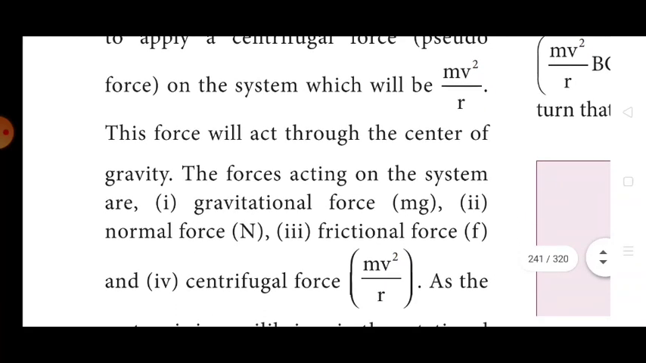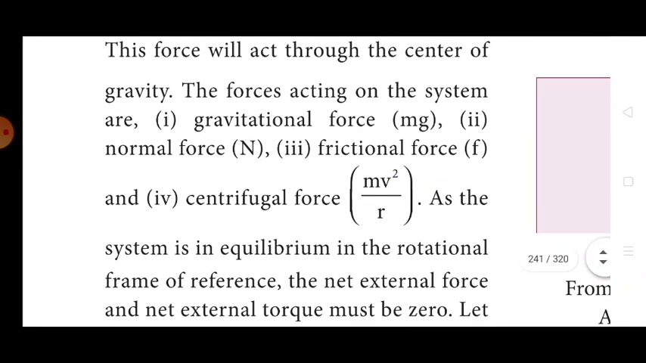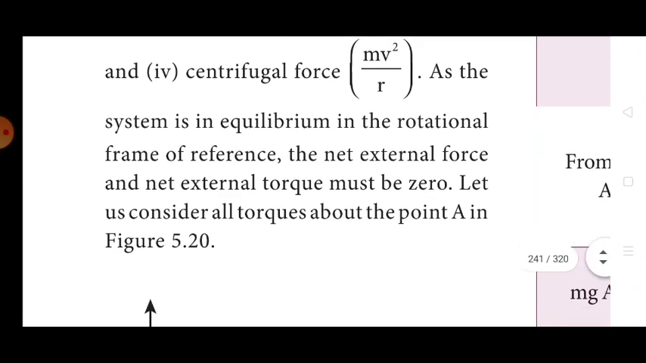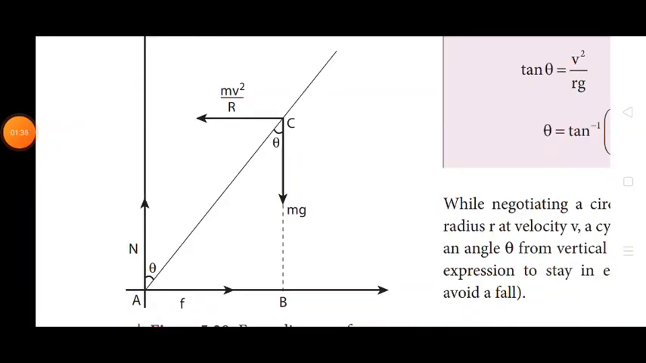The forces acting on the system are gravitational force mg, normal force N, frictional force f, and the fourth one is centrifugal force mv square by r. As the system is in equilibrium in the rotating frame of reference, the net external force and the net external torque must be 0. Let us consider all the torques about the point A. You can see this problem through this diagram.